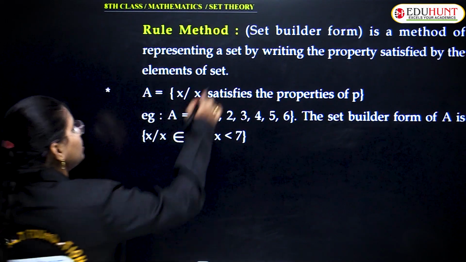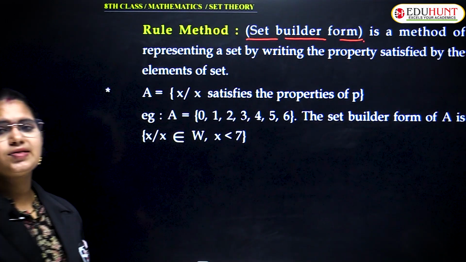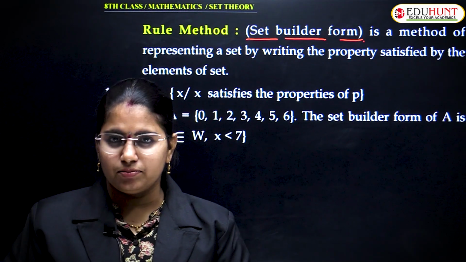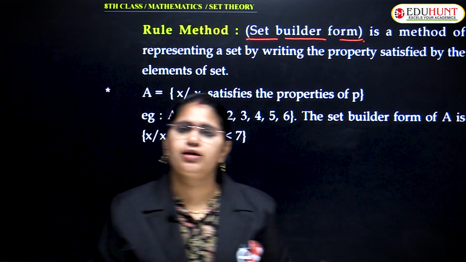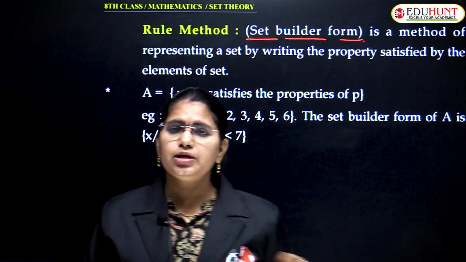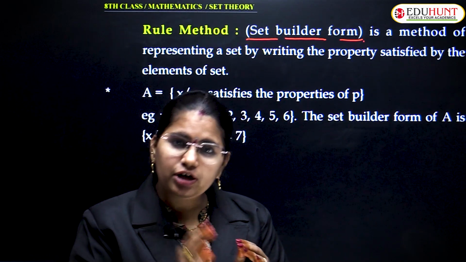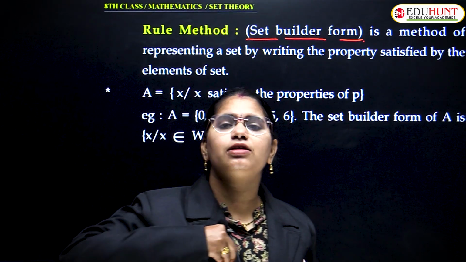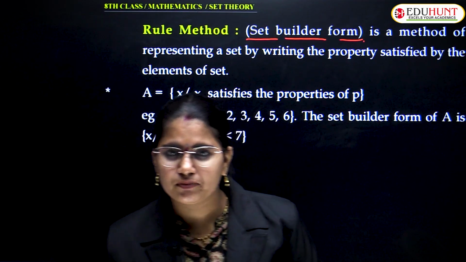So, we have another type of representing a set, which is the rule method, also called set builder form. So, what is the set builder form? It is quite the opposite of the roster form, I can say. This time, we have all the elements of the given set and we need to create one statement which satisfies the condition of all the elements that we have.